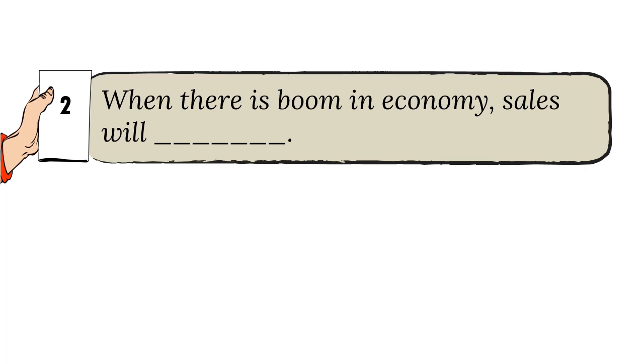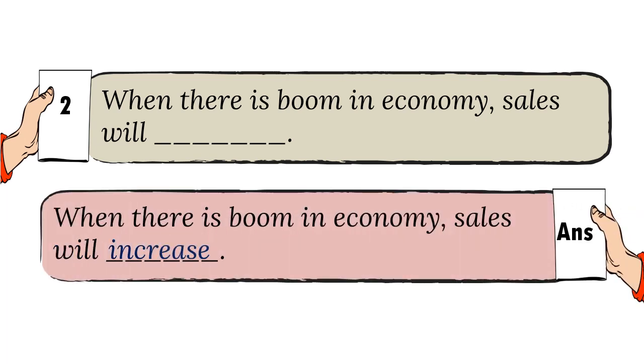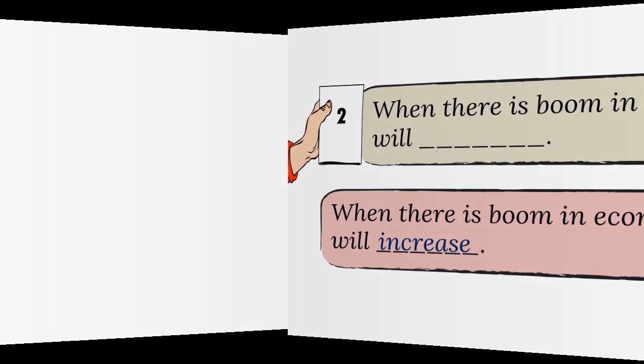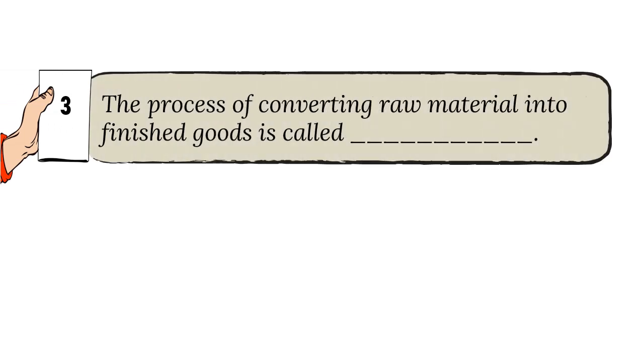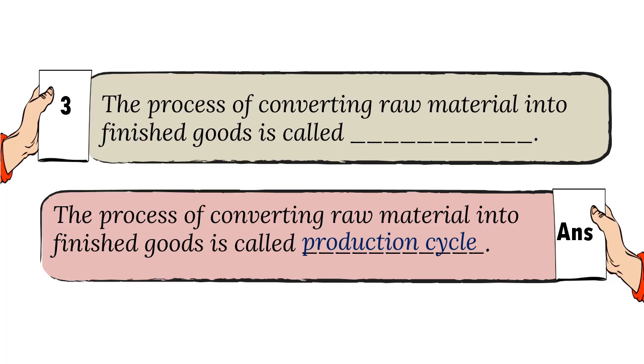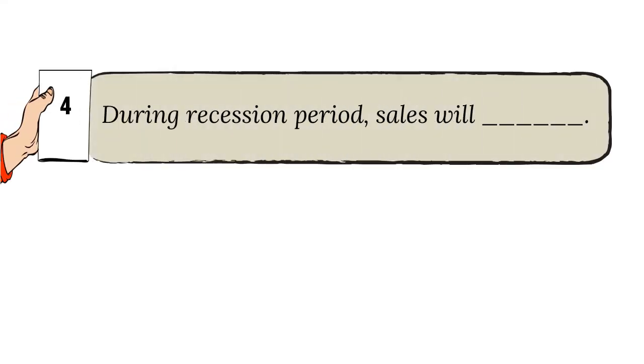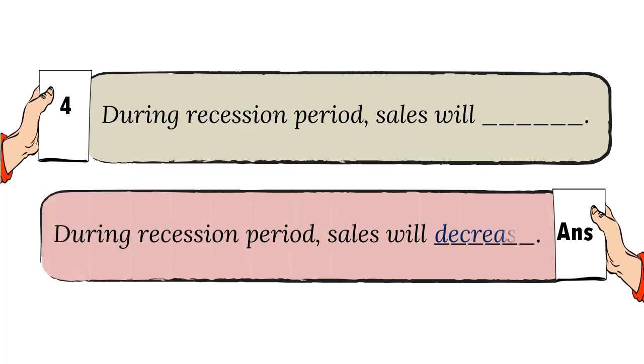And the answer is increase. 3. The process of converting raw material into finished goods is called dash. And the answer is production cycle. 4. During recession period, sales will dash. And the answer is decrease.